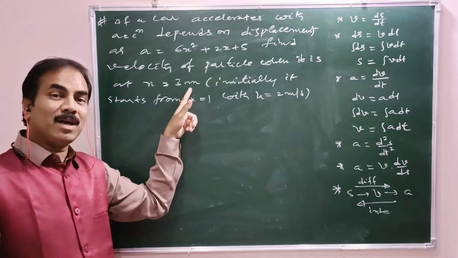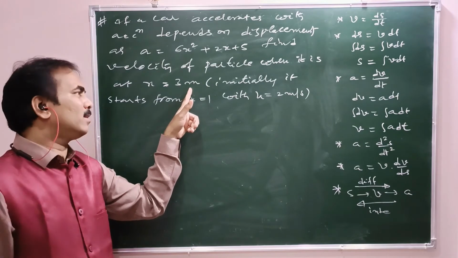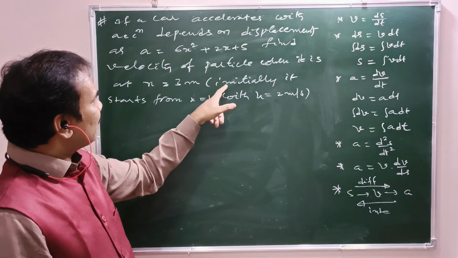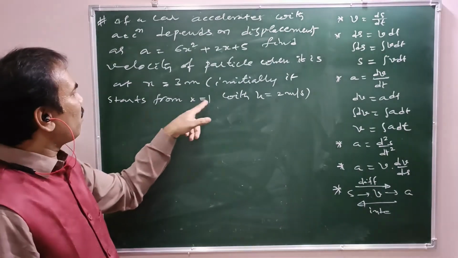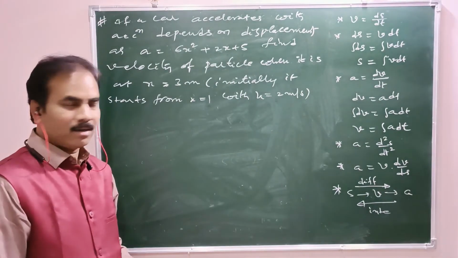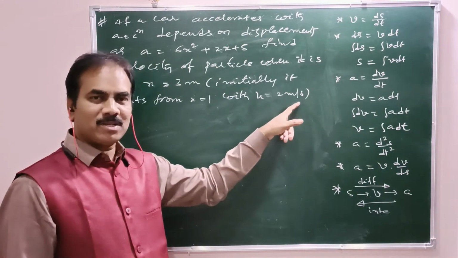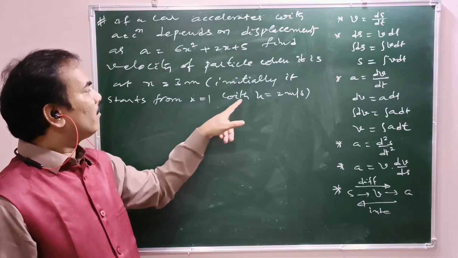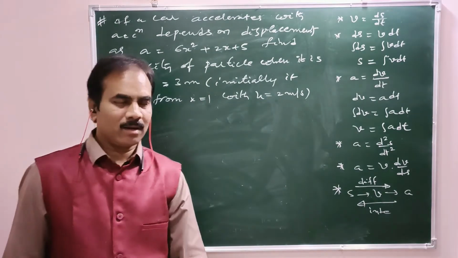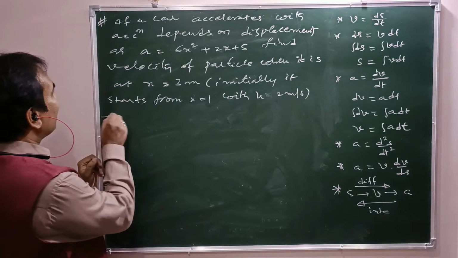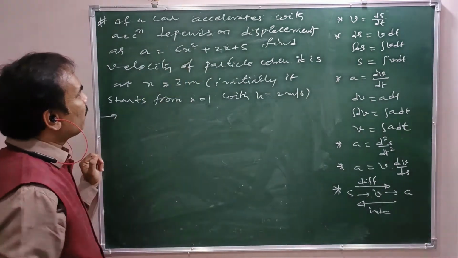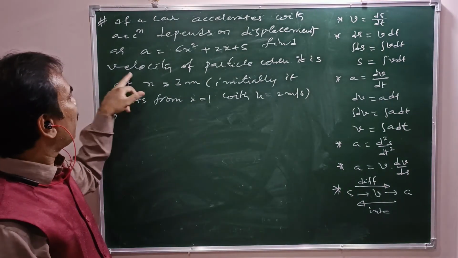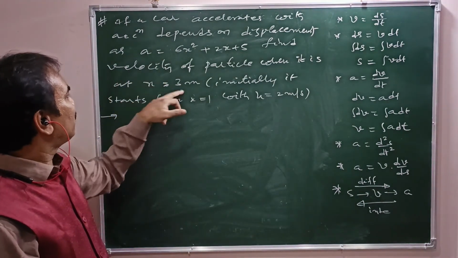We need to find the velocity of the particle when it lies at x equal to 3. Initially it starts from x equal to 1 with initial velocity u equal to 2 meters per second. The acceleration is given as a equal to 6x square plus 2x plus 5. From this, we must find the velocity of the particle when it is at x equal to 3.